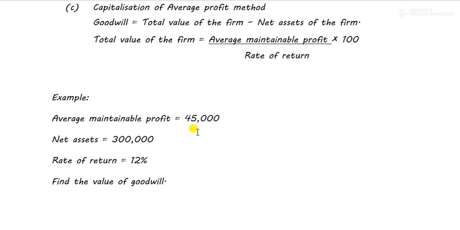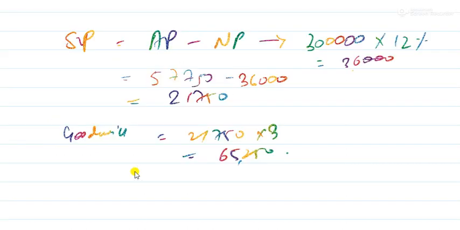So let us solve an example from this. Average maintainable profit is equal to 45,000. Net assets 3 lakh. Rate of return 12%. Find the value of goodwill. So I'm doing it in short. However, you do it properly in your copy. So what is goodwill?